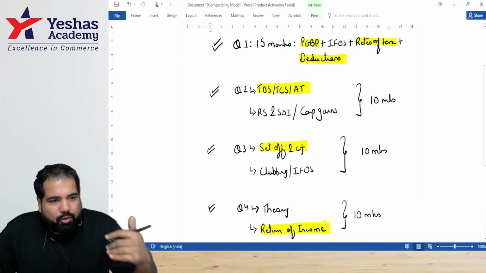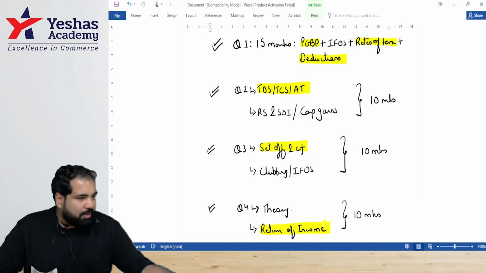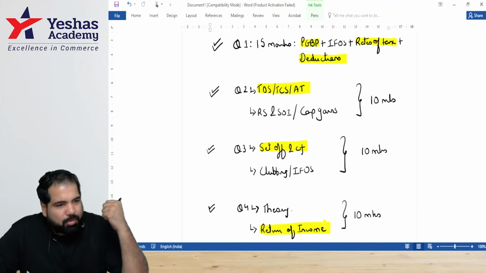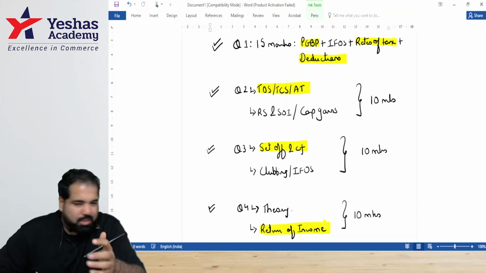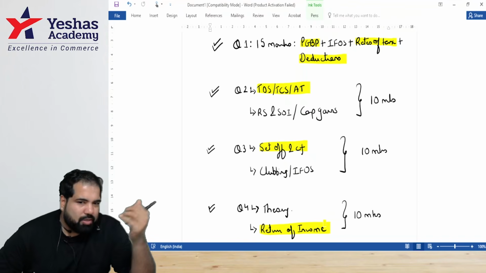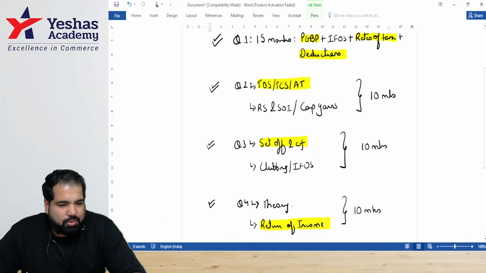Now again, what am I trying to draw your attention to? That instead of focusing on chapters like Introduction to DT and Exempt Income, and wasting time on that, I'm not saying it's a waste, but this is something that should be strong before you even look at those chapters. So our preparation will be guided by this. We will first be doing these kinds of chapters before we spend time on exempt income and all those.